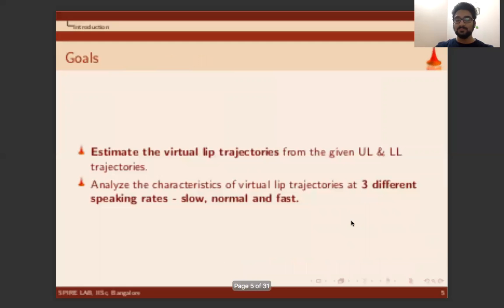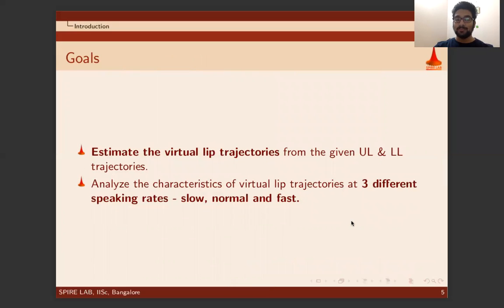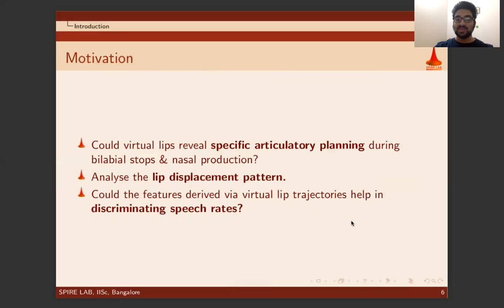The goals for this study are as follows: first, to estimate the virtual lip trajectory from the given upper lip and lower lip trajectory, and secondly, to analyze the characteristics of these estimated virtual lip trajectories at three different speaking rates: slow, normal, and fast. The motivation to carry out this investigation was: could these estimated virtual lips reveal specific articulatory planning during the bilabial stop and nasal production? Using the virtual trajectories, can the lip displacement pattern be analyzed? Could the features derived via virtual lips help in discriminating the speech rate?